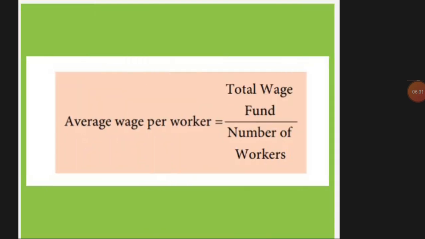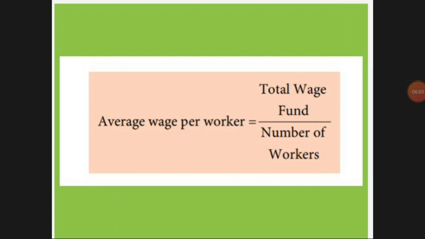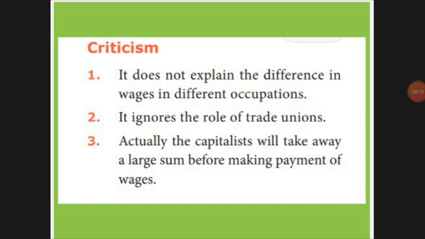So this has a formula: average wage per worker equals total wage fund divided by number of workers. This theory also has some criticism. First, the same thing: he ignores the trade union. He also did not say anything about the difference between wage and occupation. Here the capitalists, that means the owners, are much more benefited when compared to the laborers.